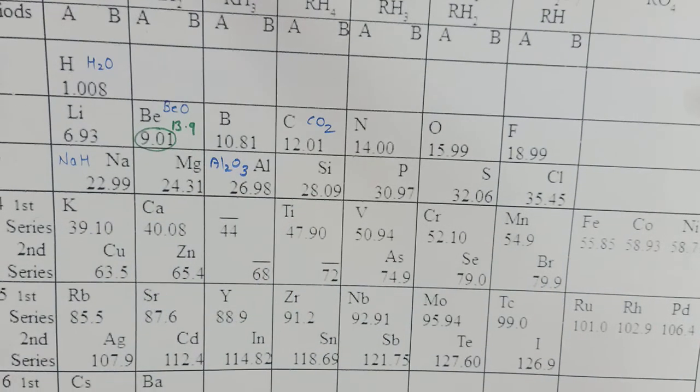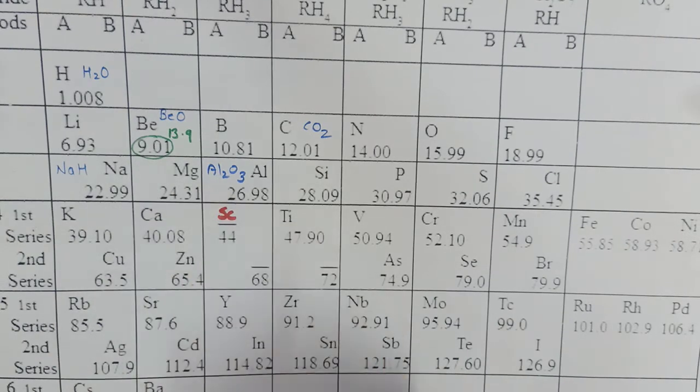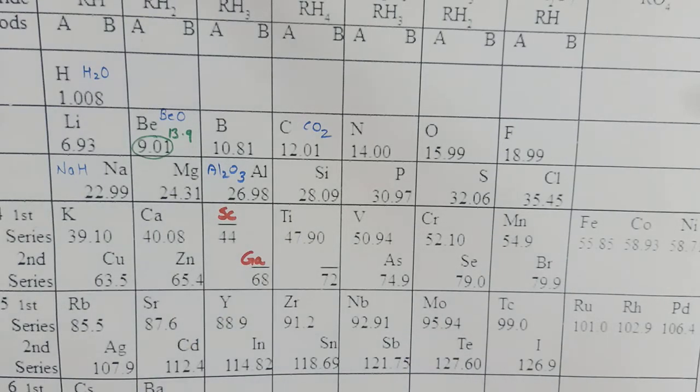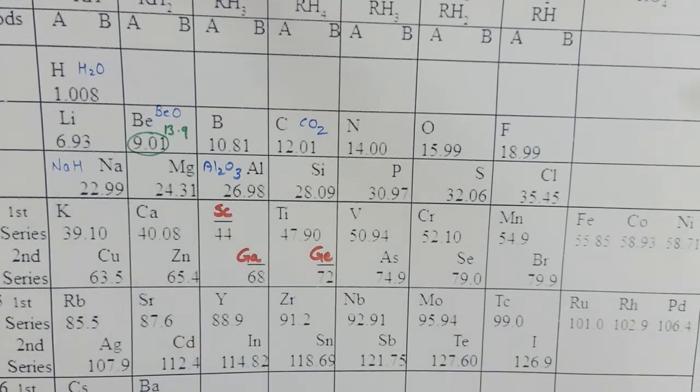Later on, these were found to be correct, and these elements were found to be scandium, which was termed Eka boron, then gallium, which was termed Eka aluminium, and germanium, which was termed Eka silicon. So this was the biggest achievement of Mendeleev's periodic table.